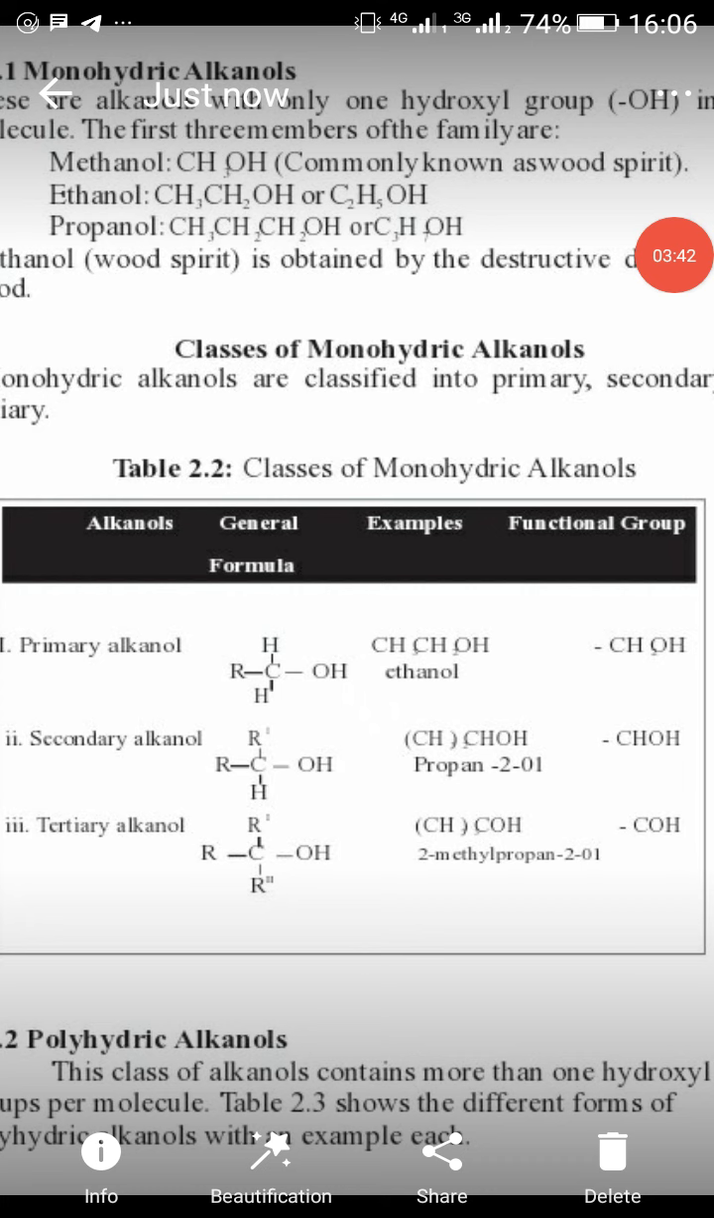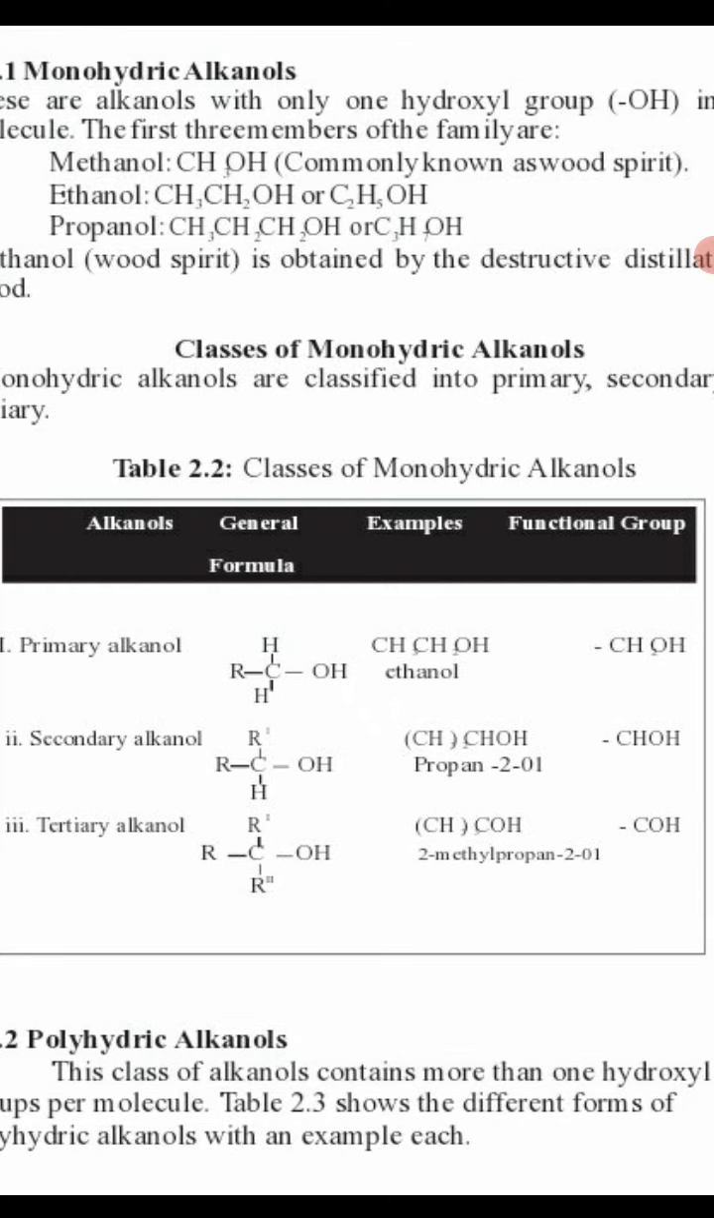For primary alkanol, you have two hydrogen atoms bonded to the carbon atom and one alkyl group. For secondary alkanol, you have one hydrogen atom bonded to the carbon atom, also bonded to two alkyl groups. While for tertiary, you have no hydrogen atom bonded to the carbon atom, and you have three alkyl groups. Can you see? Three alkyl groups. So that's the difference in their structures, the difference between them.